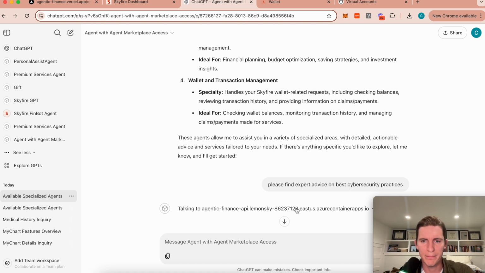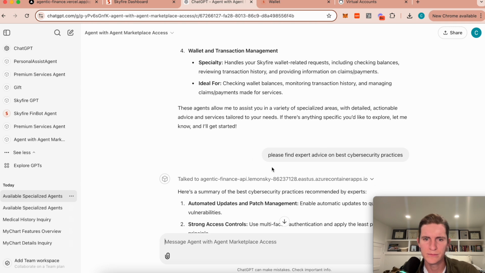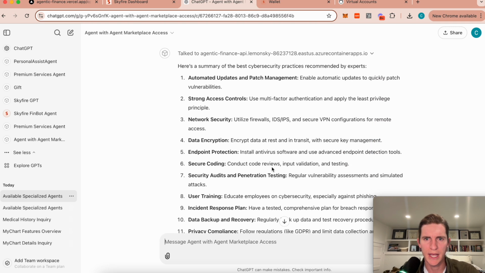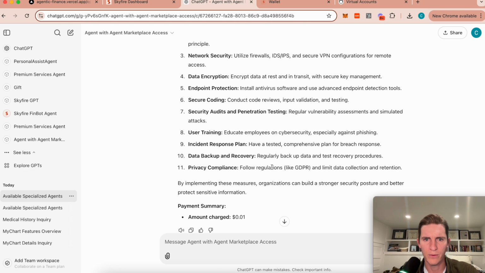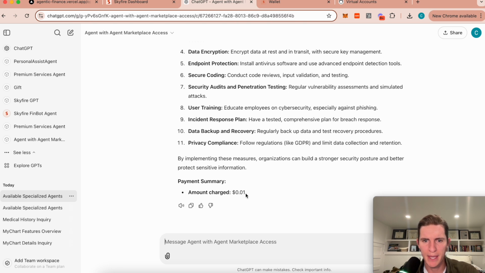It's using the Skyfire API key to facilitate a payment to this agent in exchange for the API payload back from that agent. This agent happens to be a simple wrapper around another model. Cool. The agent has responded with best practices, and there has been a payment of 1 penny for that action.